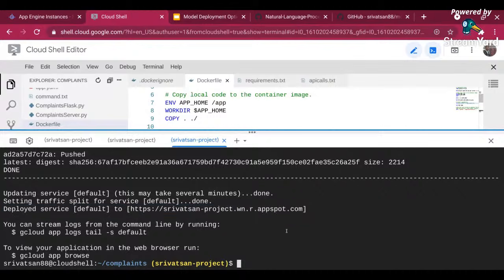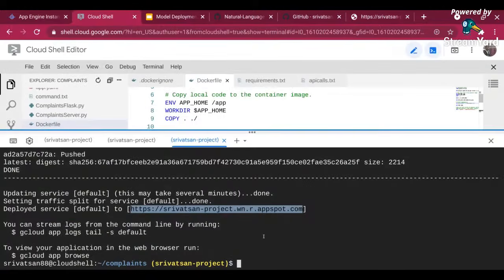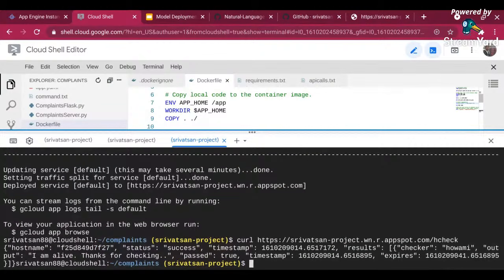Okay, it is not allowing me to click the URL. Let me try to copy it and then open a browser and then do Control V. You can see it's telling that the welcome to complaints prediction application is up and running. I can also do curl and copy this one, and I can say basically a check, and you can see it's up and running. And you can see even the first request, how fast it was.